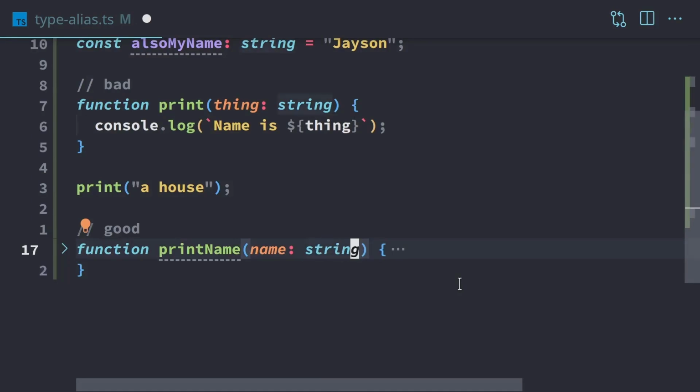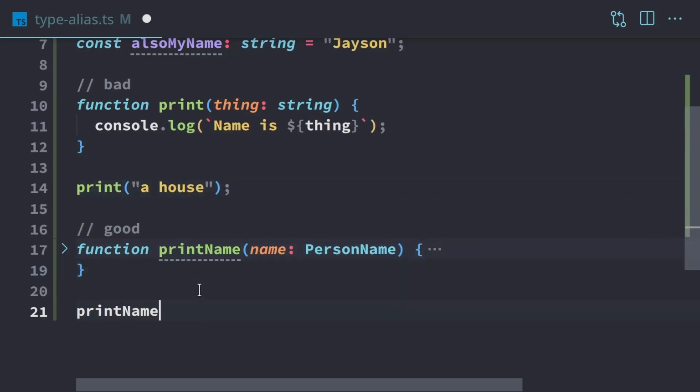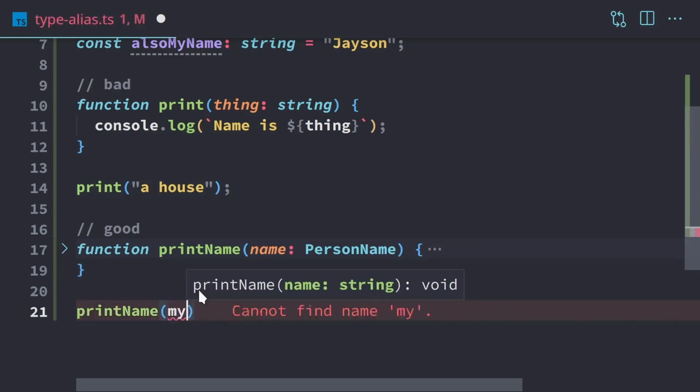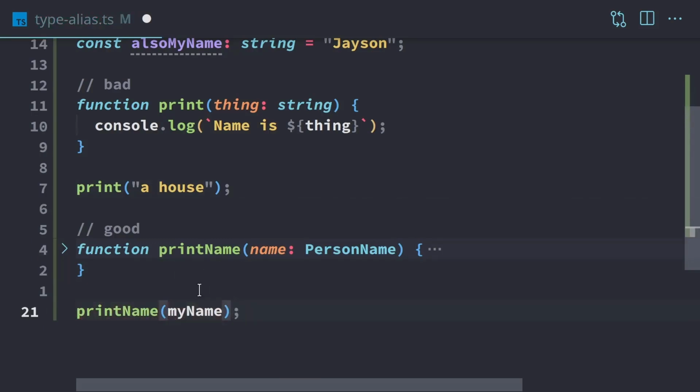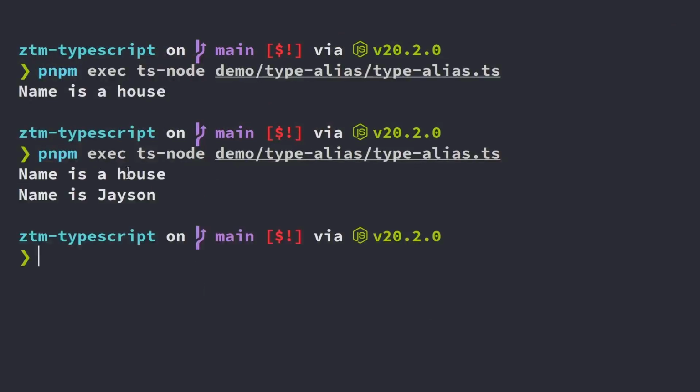As a string, maybe the name could be a name of an address. It could be a name of a business. It could be the name of a fruit. We don't know, because anything could have names, and everything does have names. But we know for sure it needs to be a person name. So we're going to try it again. We're going to do printName, and now we have a name. So I'm just going to put my name variable. And we run it again, and now we have name is a house, which is our bad function, and then we have name is Jayson.